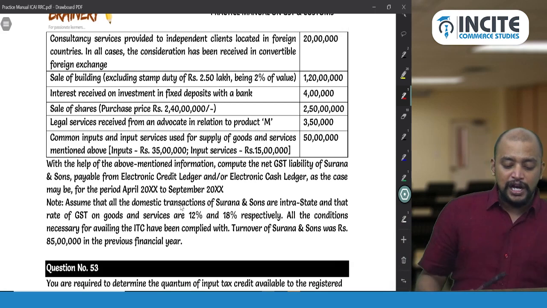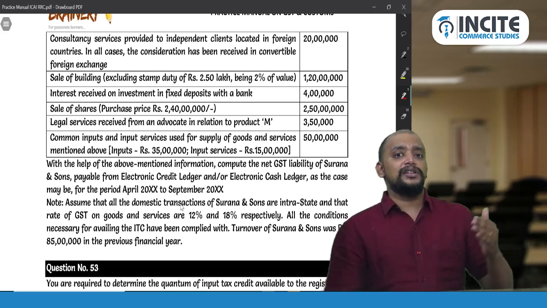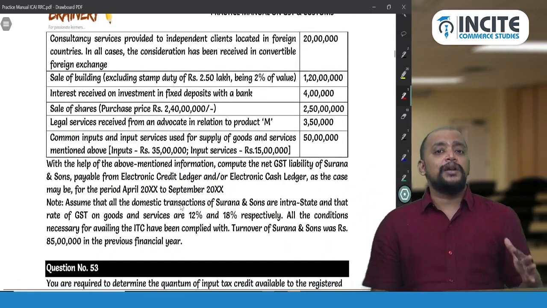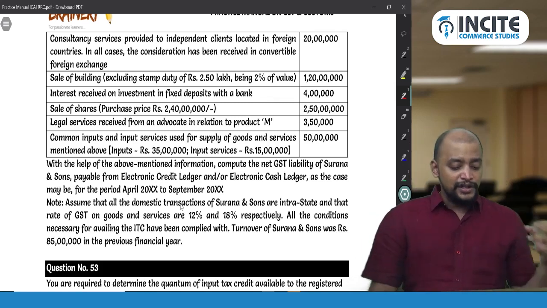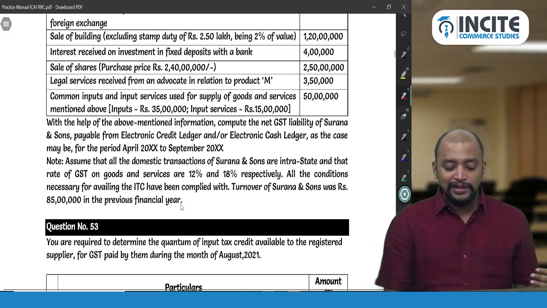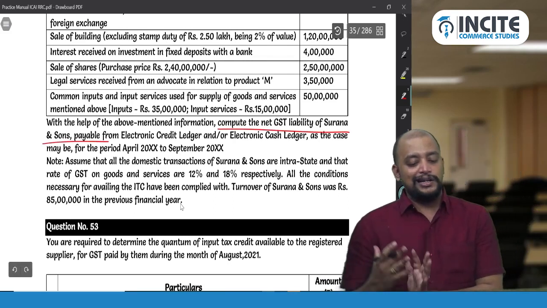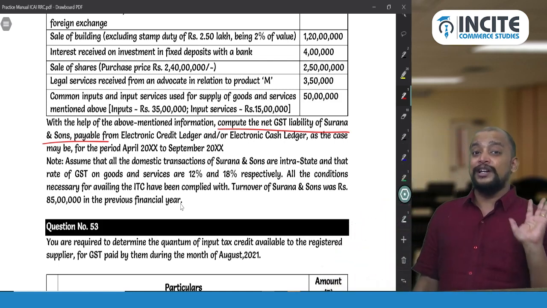So my request to you is that whenever you start reading a question like this, which is a big question, directly find the requirement first. Then only you will have clarity as to what you need to find in that question. So with the help of above mentioned information, compute the net GST payable of Surana and Sons payable from the electronic credit ledger or cash ledger as the case may be for the period April to September. So we need to compute the net GST payable.